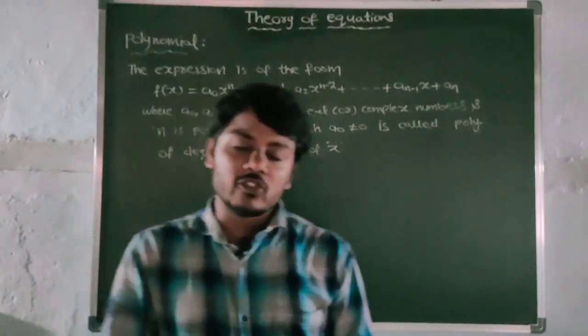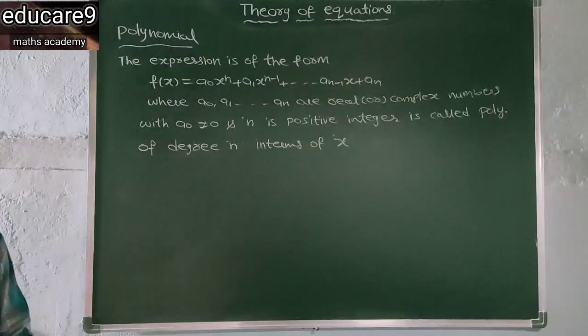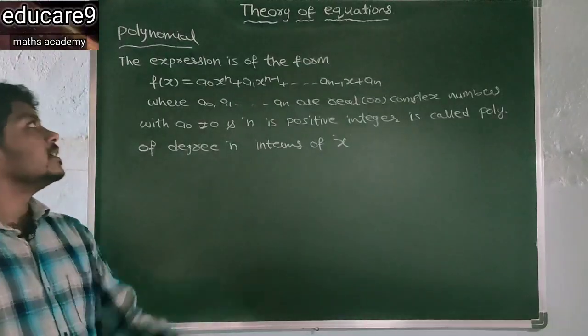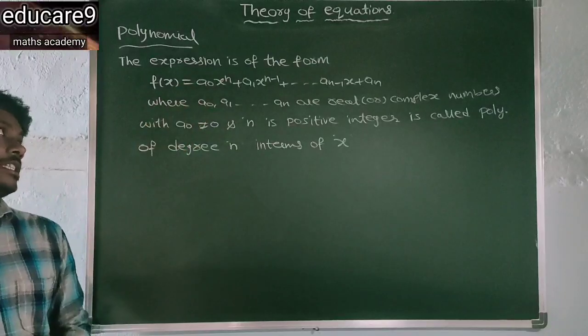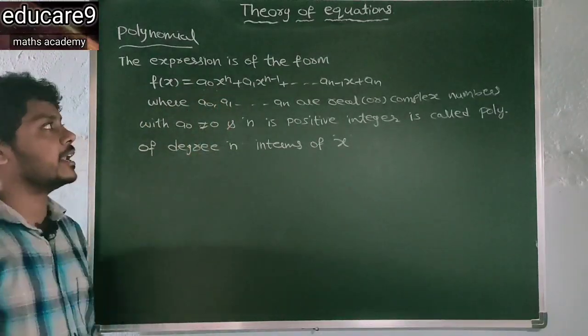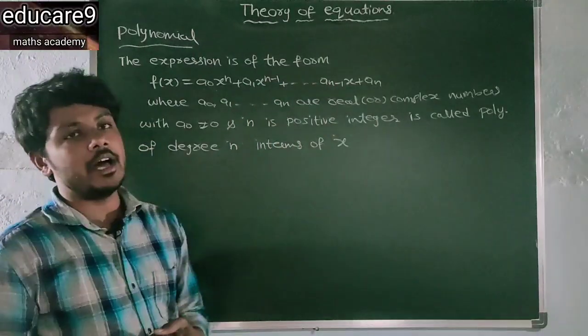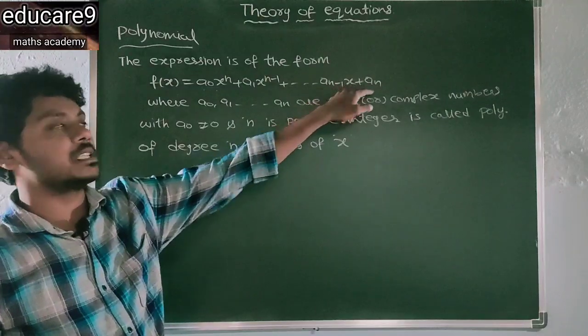Next we will discuss the definition of the polynomial. Polynomial means if any expression is of the form f of x is equal to a naught x power n plus a1 x to the power of n minus 1 and so on, an minus 1 x plus an.